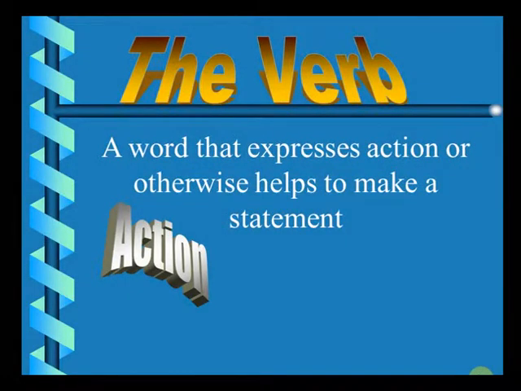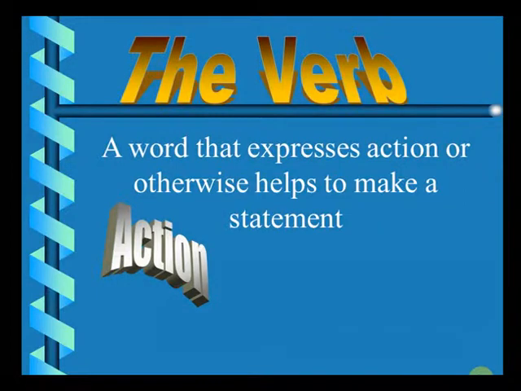Let us understand it with the help of some examples. If I say, he runs fast. So, a word that expresses action here is runs. So, an action itself is a verb. He goes, he comes, they join together, they work hard. So, all of them are verbs. A sentence cannot have its entity without a verb. So, a verb either expresses an action or it would otherwise help a sentence to make a statement.